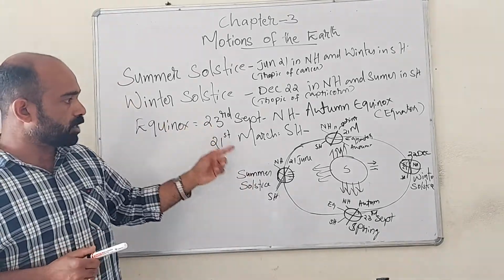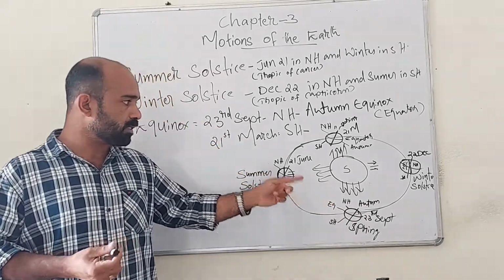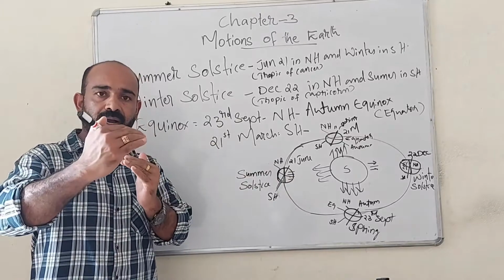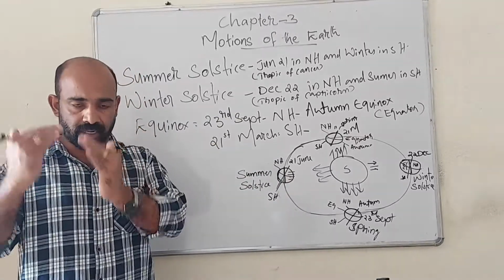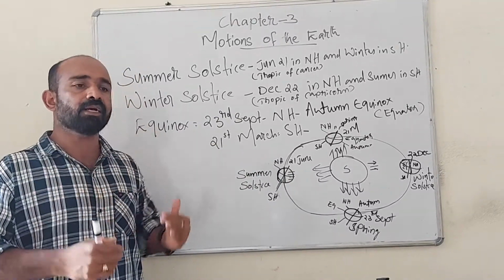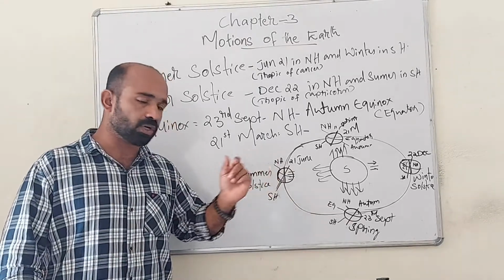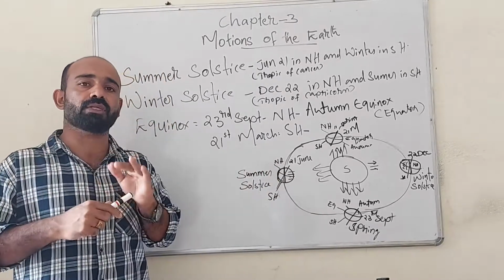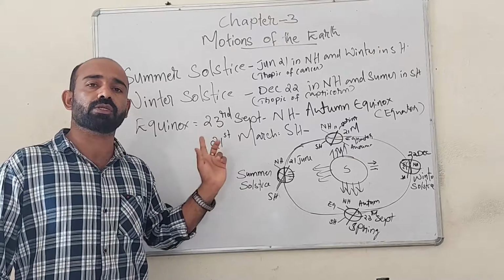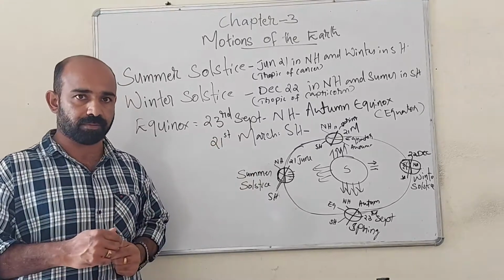The same way, in the southern hemisphere, especially between the Antarctic Circle and South Pole, that area is also receiving continuous daylight for 6 months during summer solstice in the southern hemisphere.